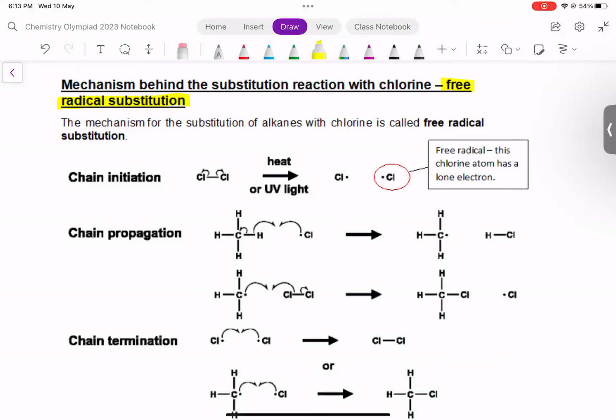So what happens is, first step is chain initiation for short. So what happens in the first step, initiation, is the chlorine-chlorine covalent bond breaks. And that's why you need ultraviolet light. You need ultraviolet light to provide energy for the chlorine-chlorine covalent bond to break.